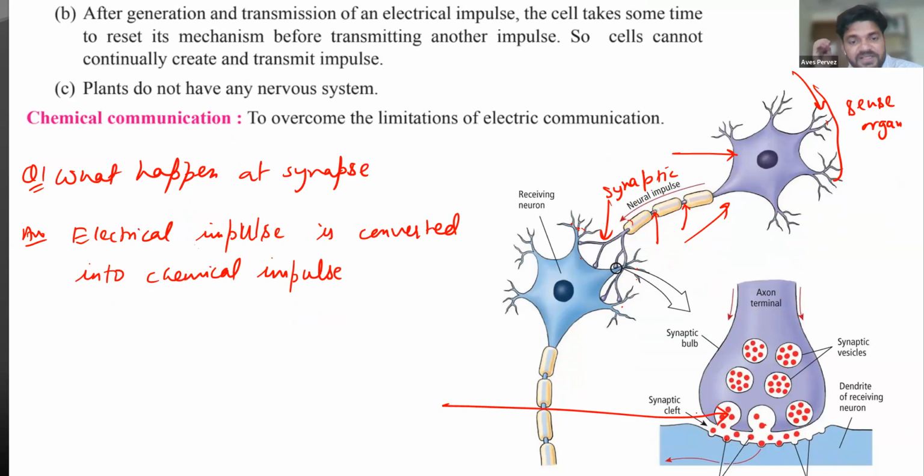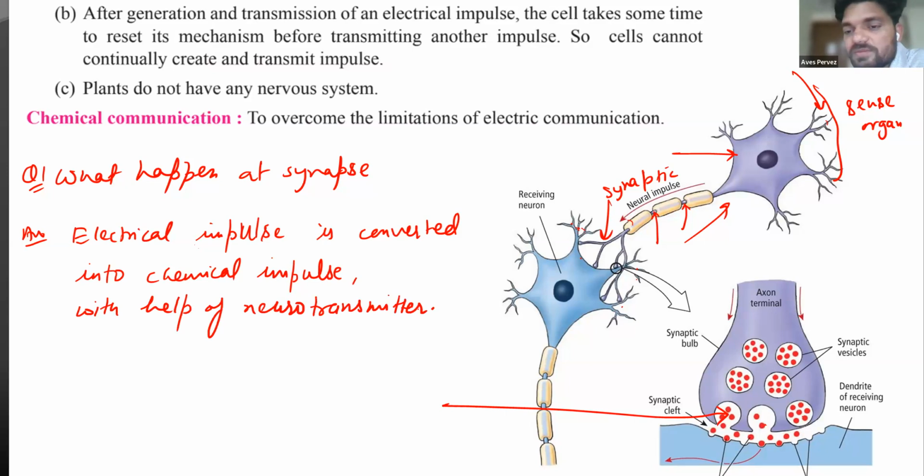There is a fluid present that is called a neurotransmitter. Okay, so write it down, please, or take a screenshot.